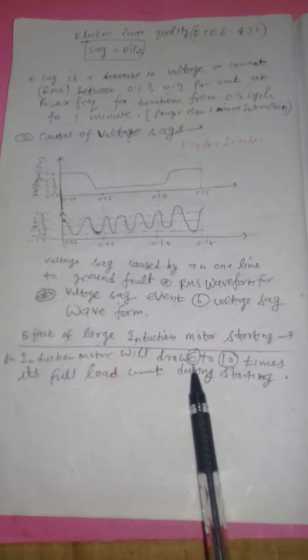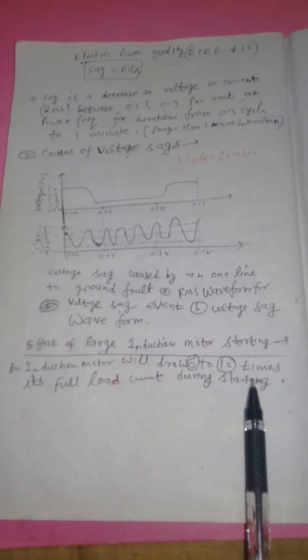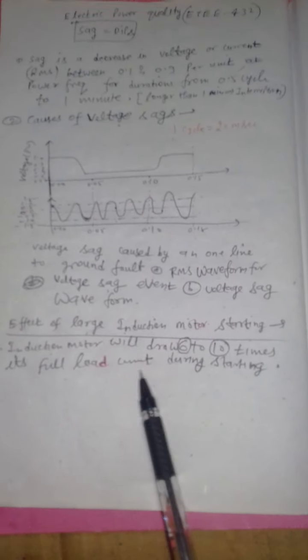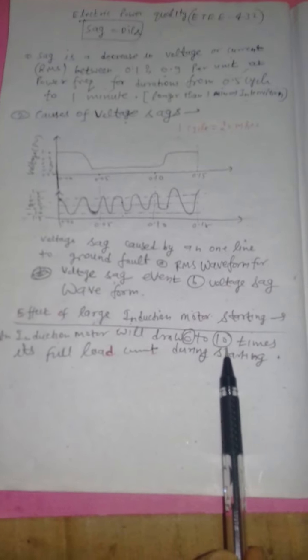In some literature it is written as 6 to 7 times, but let us consider 6 to 10 times its full load current. And this momentary voltage dip is due to this reason. So due to the heavy demand of reactive power at the time of starting of a high rating induction motor, you can see a momentary voltage dip, and that momentary voltage dip is nothing but the sag, right?